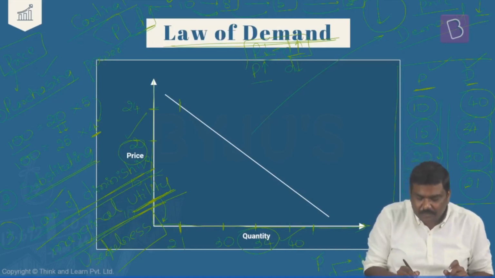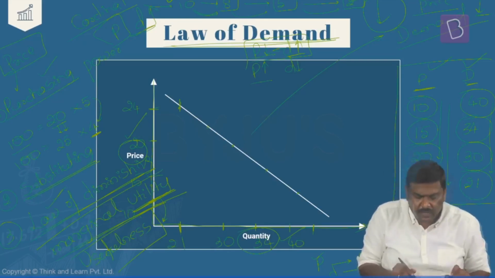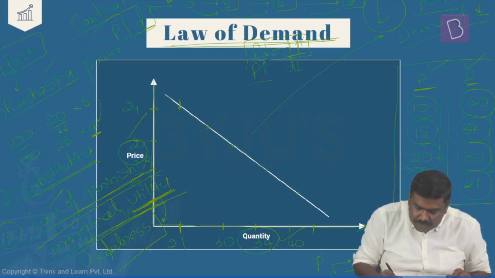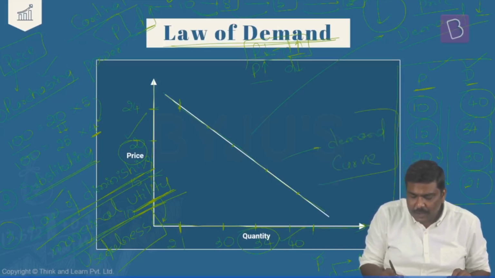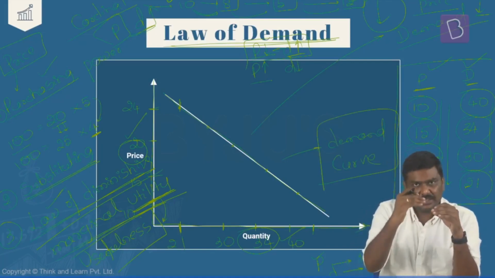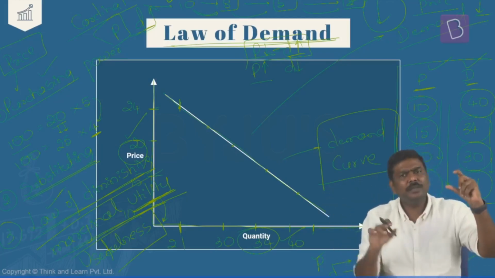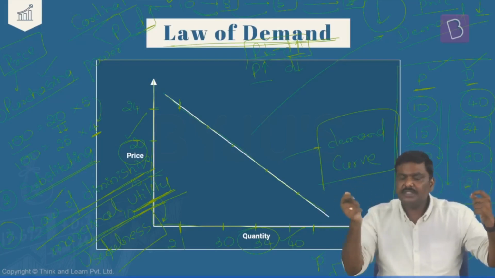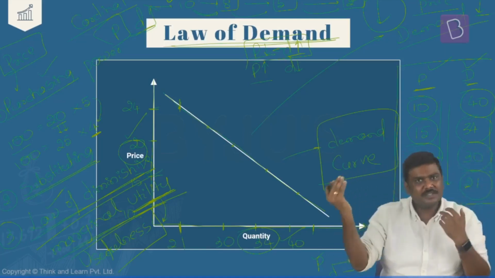So what I've done is, I have basically derived certain coordinates based on the demand as well as the price for a particular commodity. I will connect all of these coordinates, or the dots. What I get is the demand curve. I hope you understand how we draw the demand curve. First, we find out at different price levels how much is the demand for the good in the market. At 20 rupees, how much is the demand? At 15 rupees, how much is the demand? At 25 rupees? At 40 rupees?